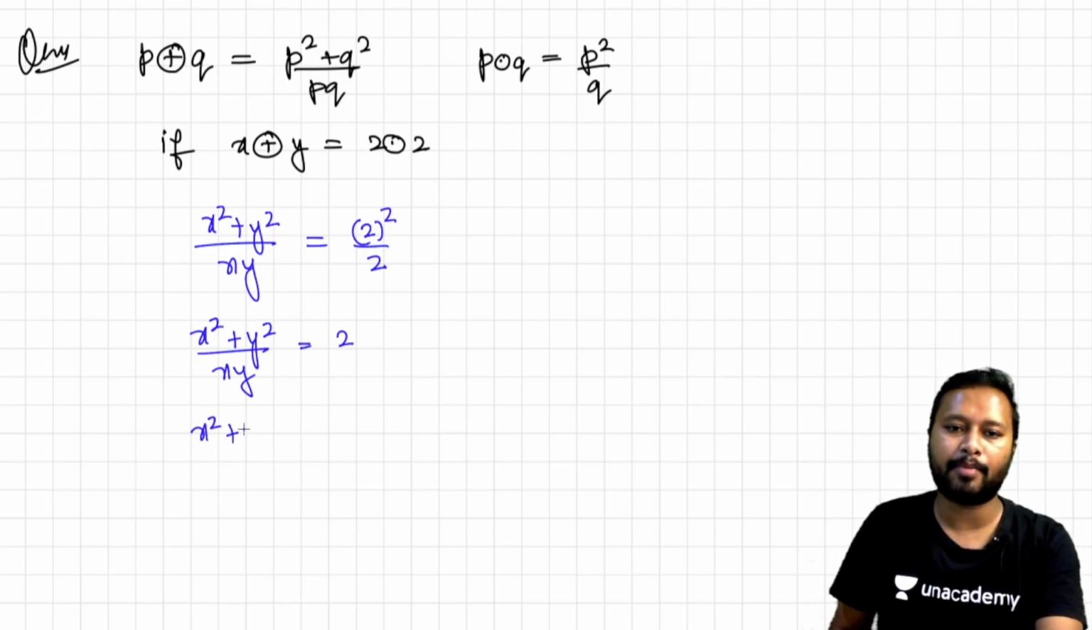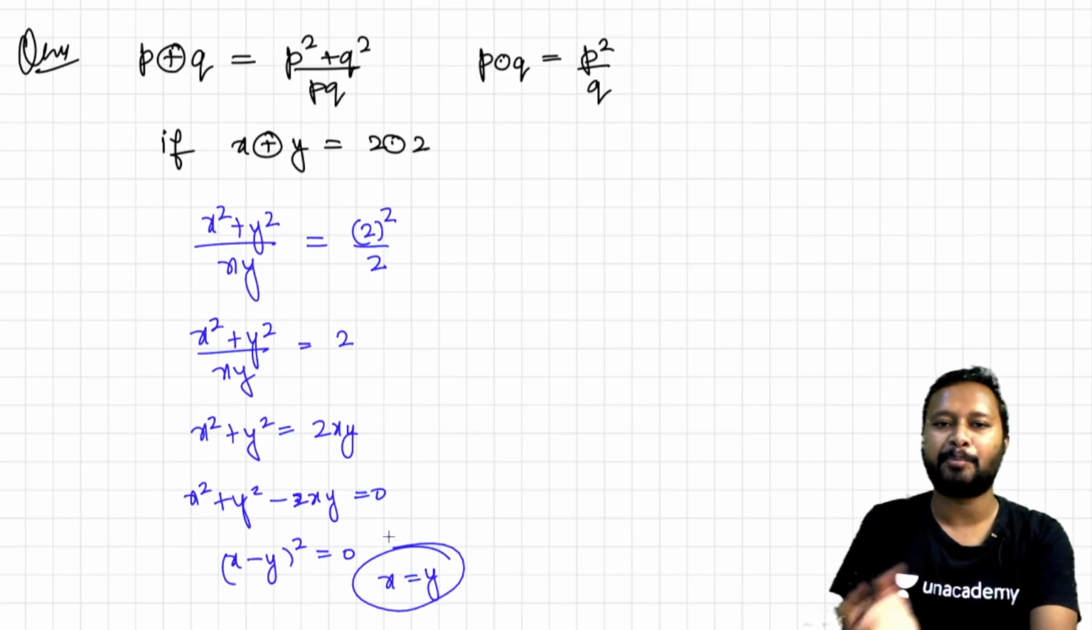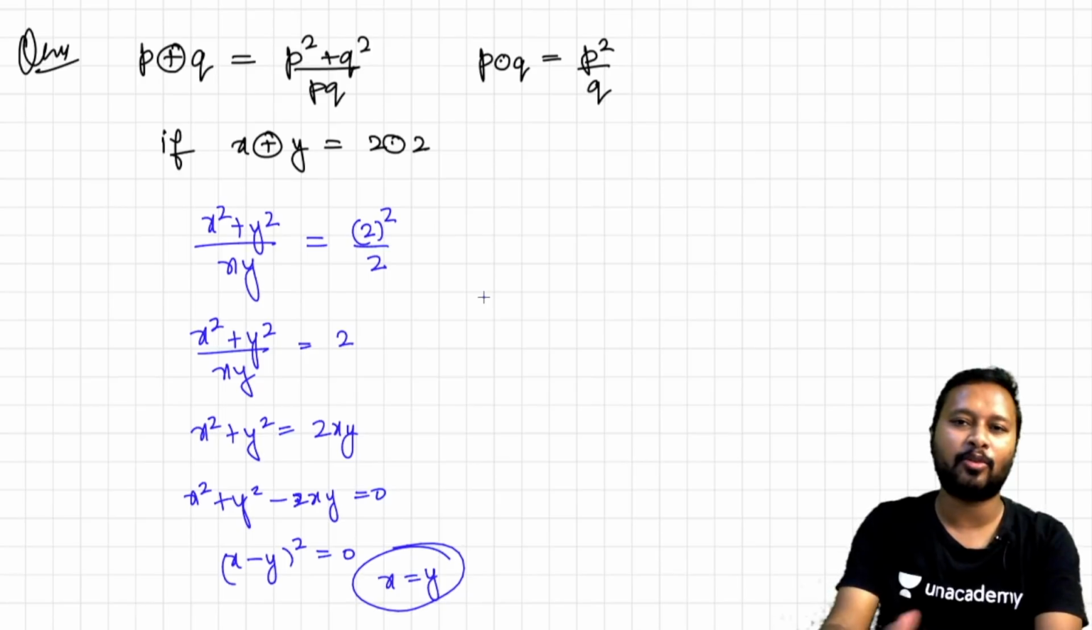So x square plus y square will become 2xy, which gives x square plus y square minus 2xy is equal to 0. Or you can write x minus y whole square is equal to 0, or simply x is equal to y. So the relation between them was x is equal to y. This was very simple, you just need to know how to do it. All right, let's take the next one.